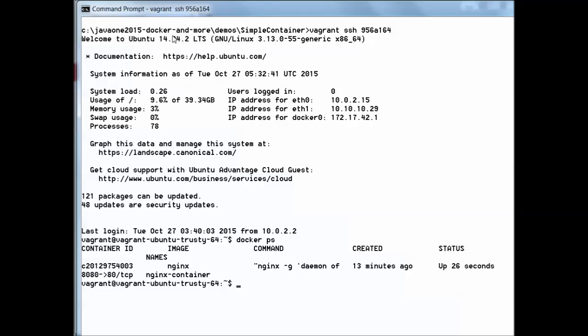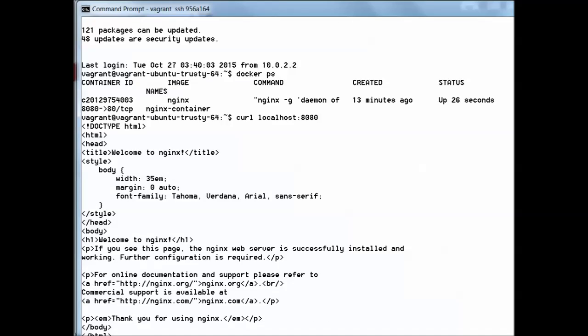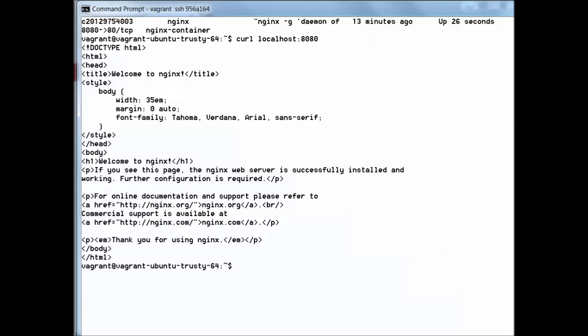That's the container we started using Vagrant from the Windows environment. I could type curl localhost:8080 and also get the default welcome page returned from the Docker container. I could go inside the Docker container. I could also start additional containers. Let me do that.